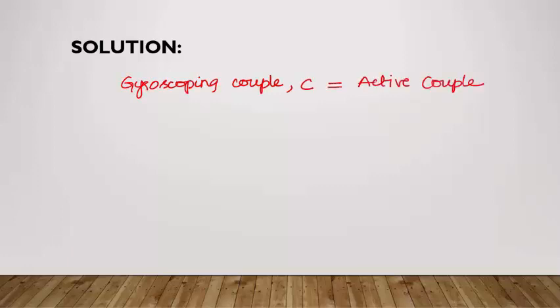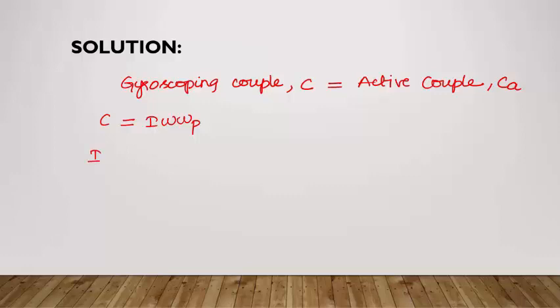According to the gyroscopic principle, it has been proven that the gyroscopic couple getting generated is equal to the active couple, that is CA, generated due to the load acted on the system. So the formula for gyroscopic couple C is known to be I into omega into omega p. Here I is the mass moment of inertia of the rotating component, omega is the angular velocity of the rotating disc, omega p is the precession velocity.